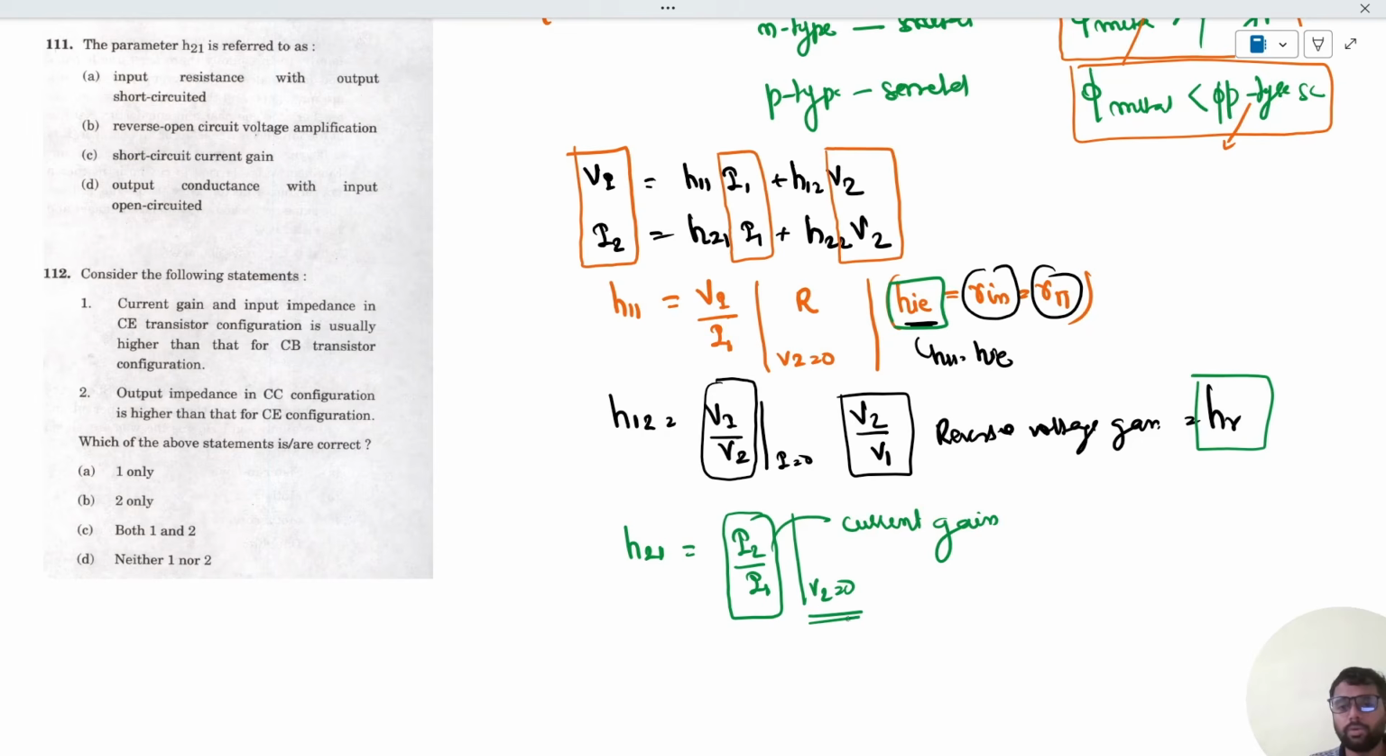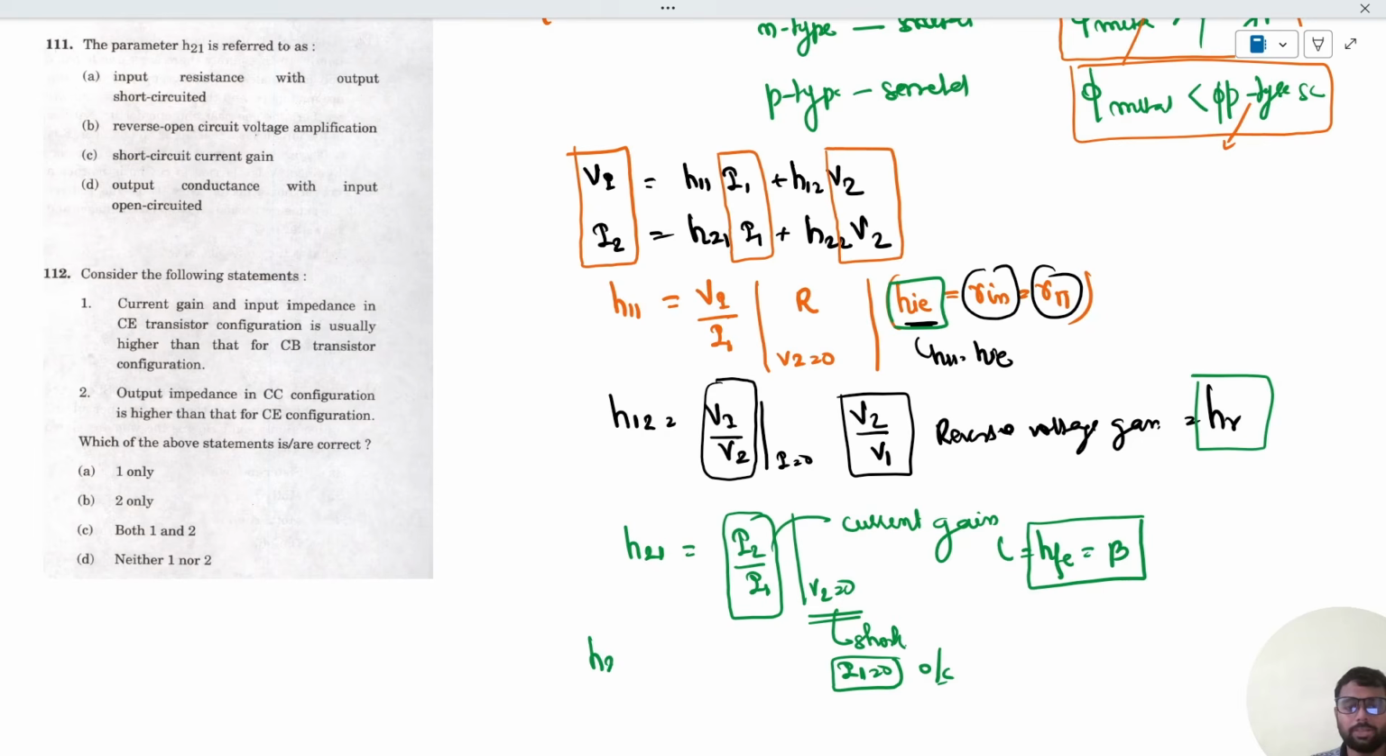Also remember, when V2 equals 0, what do we say? When voltage V2 equals 0, we say short circuit. When I2 equals 0 or I1 equals 0, input current is 0. That means open circuit at the input end, short circuit at the output end. So this is nothing but the current gain, and this is also called HFE or beta for the transistor. So H21 is nothing but HFE or beta.